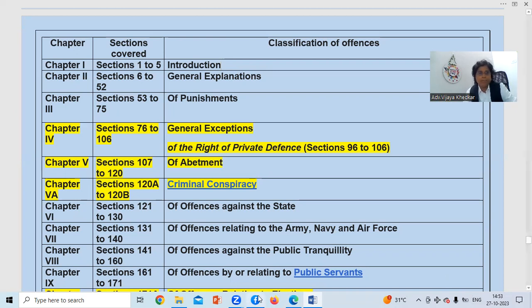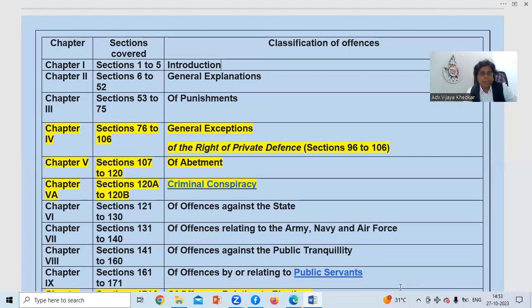Chapter 4 is important, that is general exceptions, sections 76 to 106. One question was asked about the right of private defence. Which sections are those? Sections 96 to 106. We know all these sections from 76 to 106, but the right of private defence is given in sections 96 to 106. So please remember this. It is highlighted because of this only. Make a chart, make a highlighted note, and you will remember it.